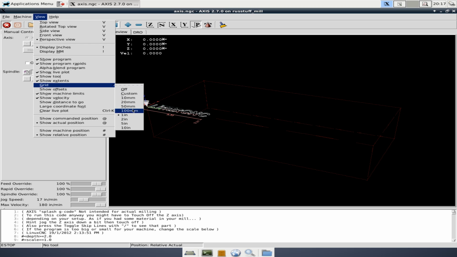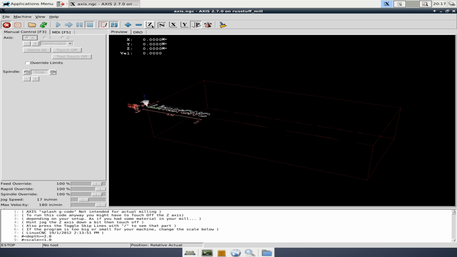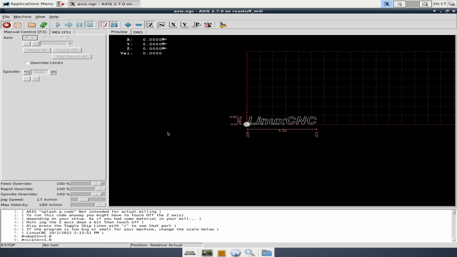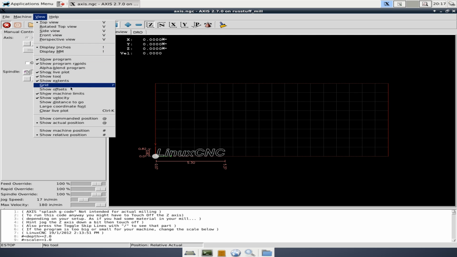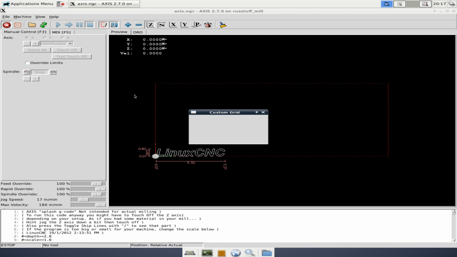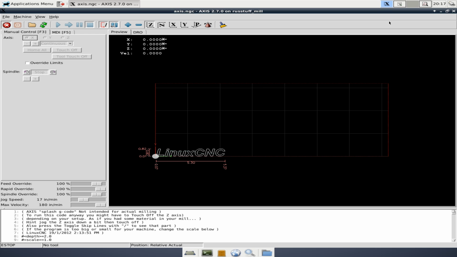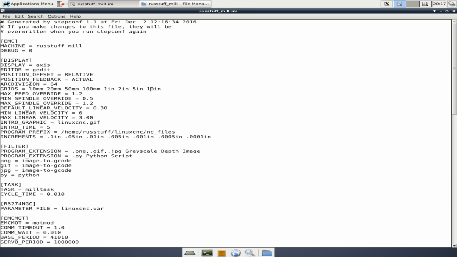Now, there's no grid on the screen. You'll see I have 1 inch selected, but if I come to one of these straight on orthogonal views, you'll see our 1 inch grid squares, and we can come up here to grid and change this to something like 2 inches, or we can even type in a custom 2.5 inches, and now you'll see we have those grids.